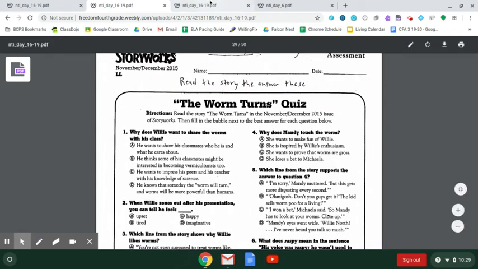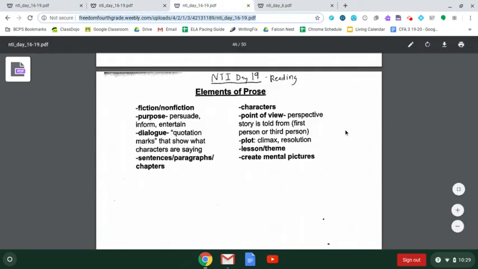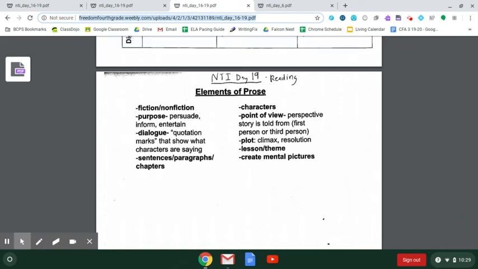That's pretty simple. Now, just like we did elements of poetry this week and elements of drama this week, we're going to do elements of prose too. I know prose is the one that you're most familiar with, but I'm still going to make sure that you know the elements and you can identify those elements. So here we go. Elements of prose. Prose is anything that's not a poem or a drama. So the majority of the things that we're reading in school this year are prose, okay?